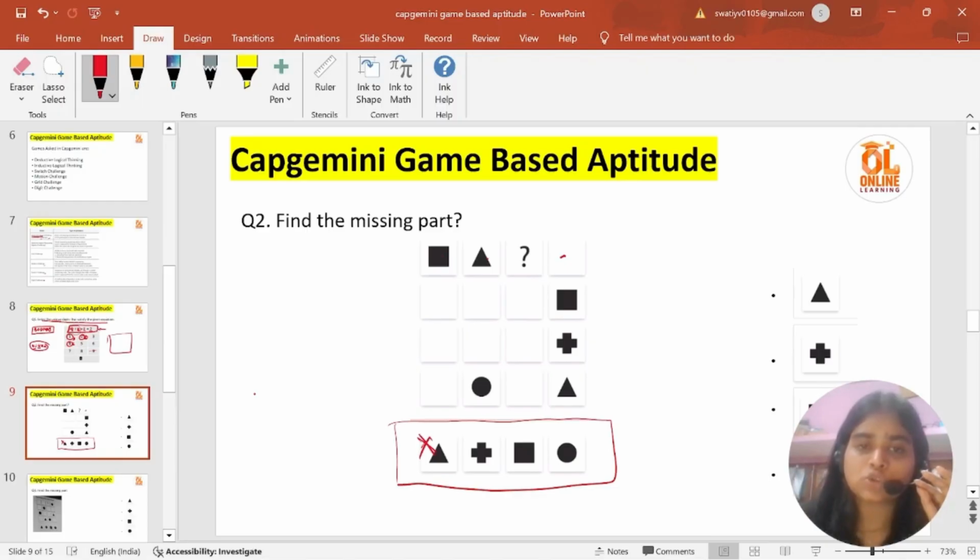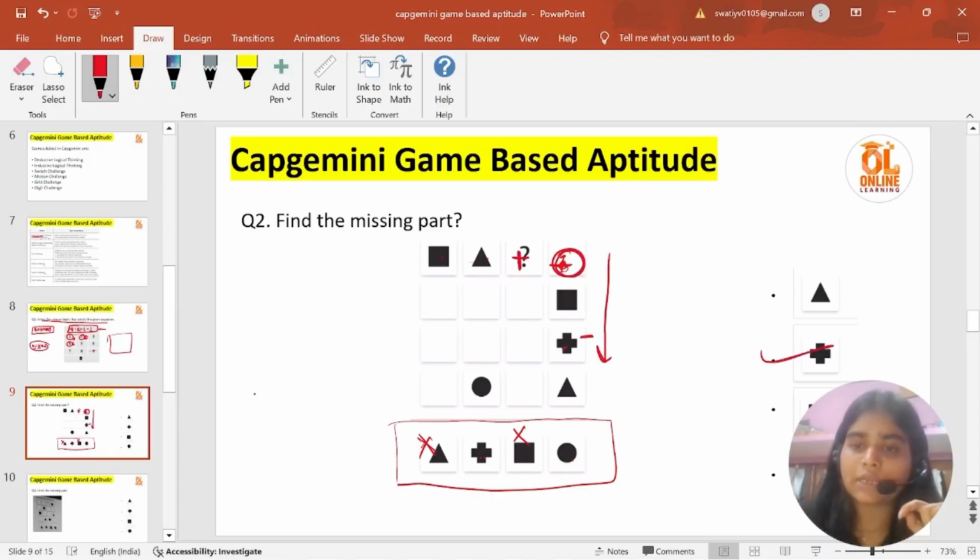And you can see square also, so we cannot have a square in this row. Okay, so we are left with two signs, plus as well as circle. So see guys, can we have plus over here? No, because we are having plus in this very column. Plus is already present, so we cannot have plus over here. So that means we will have plus over here and the circle over here.